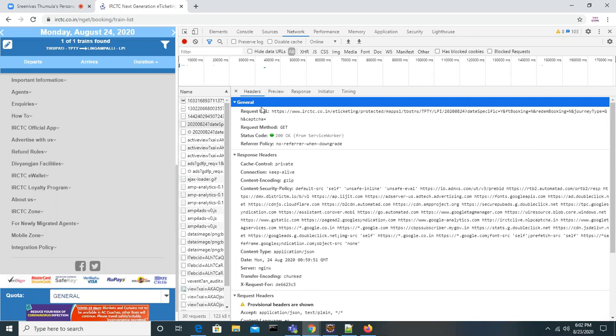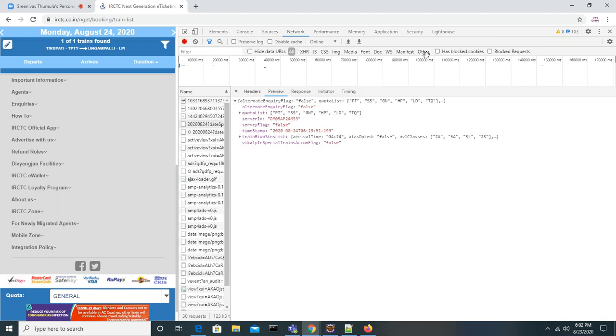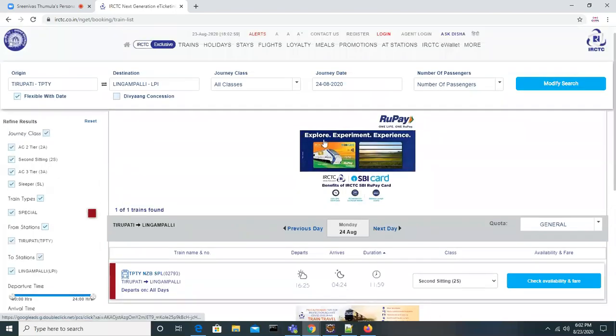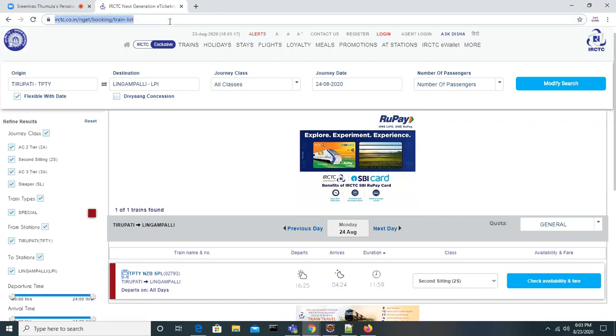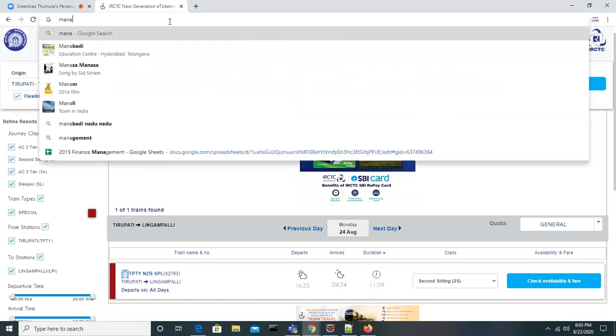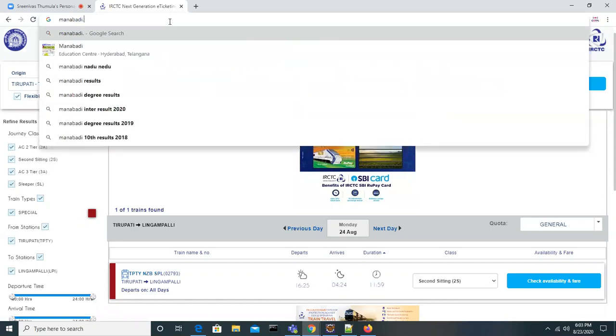What you understand from this point is, if we take any website, you click something, and you type something, and that input will go to the back end, which will do some process, and it will respond with some result. In the same way, there are some websites, like manabadi.com, let's go with that.